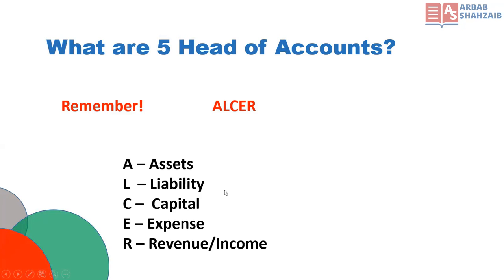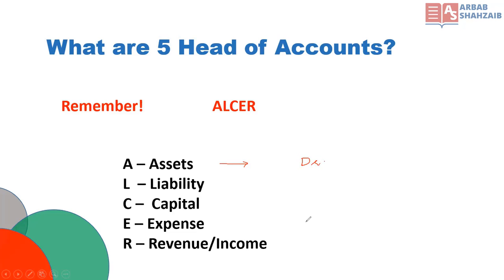So it may be easy for you to remember from ALCER: assets, liability, capital, expense, revenue, and income. But the thing which is very important for you, like in the last slide I told you about debit and credit, is that you need to remember one thing here. When we talk about assets, whenever any asset is coming in the business, we will record a debit entry.